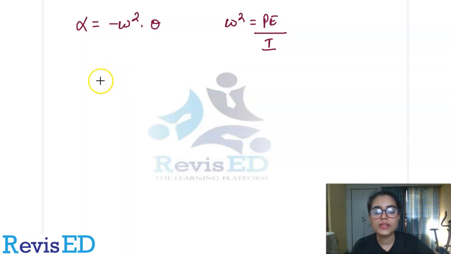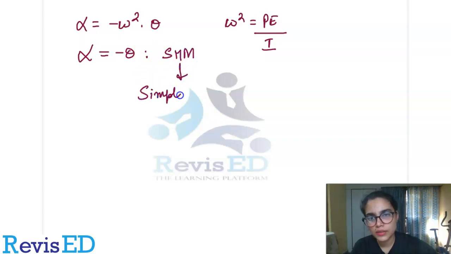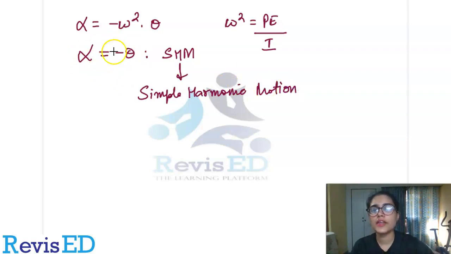Now alpha here is equal to minus omega square theta. We know through this expression that alpha is directly proportional to the negative value of theta, right? There will be some times when your omega is 1, so at that time your alpha is equal to minus theta. So what does this show? This equation represents that you have something known as SHM, simple harmonic motion, right? So this is a very important equation.